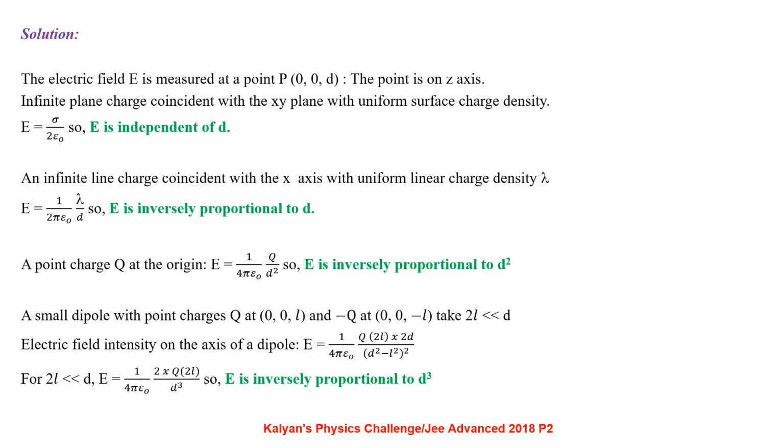A small dipole with point charges q at (0, 0, L) and minus q at (0, 0, minus L), taking 2L to be very much less than d. Electric field intensity on the axis of the dipole, E equal to 1 by 4 pi epsilon naught q into 2L into 2d by (d square minus L square) whole square. For 2L very much less than d, E equal to 1 by 4 pi epsilon naught 2 times q into 2L by d cube.